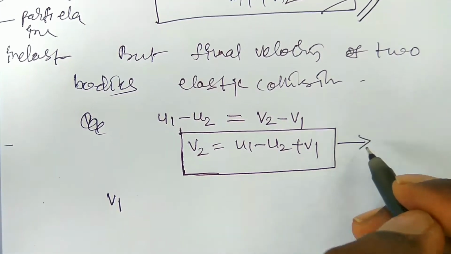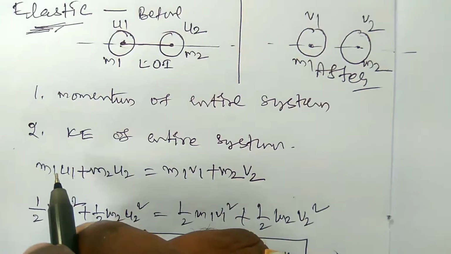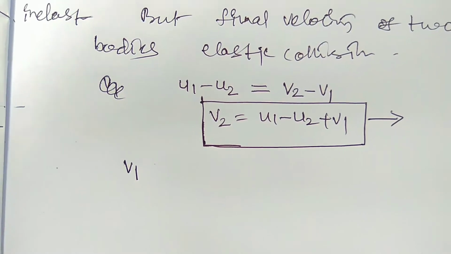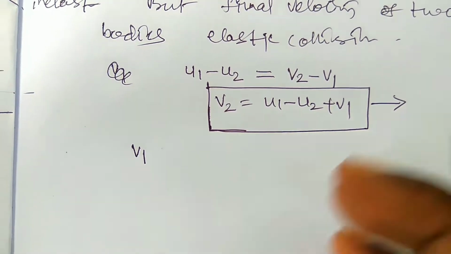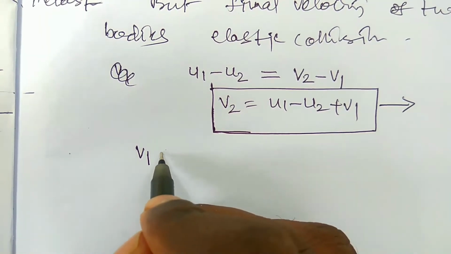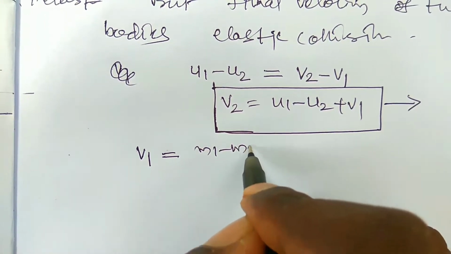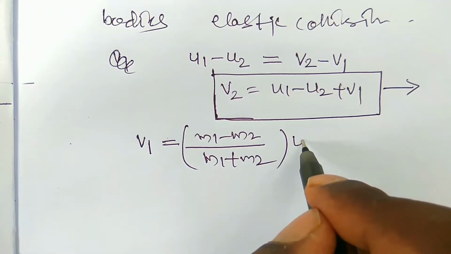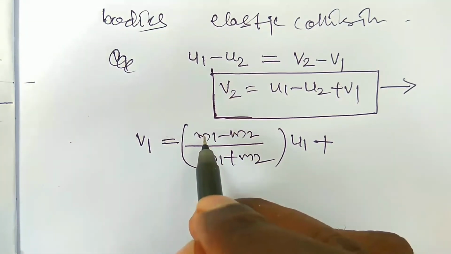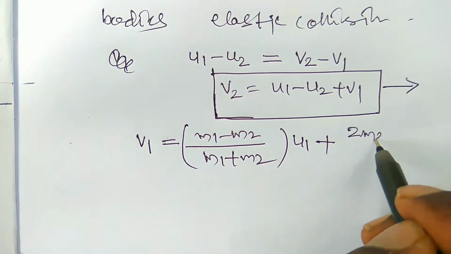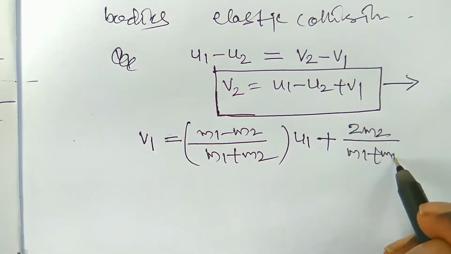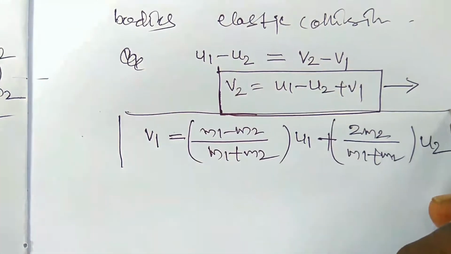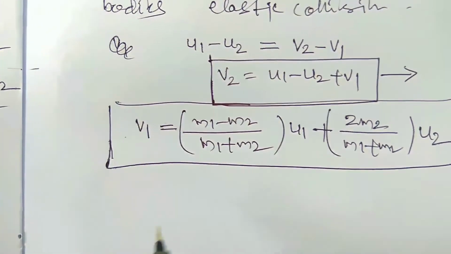This can be substituted in the momentum equation, that is m1 u1 plus m2 u2 equals m1 v1 plus m2 v2. We solved it in our previous video, and I will put it in the i-cards, so please check it once. Here v1 is equal to (m1 minus m2) by (m1 plus m2) into u1, plus 2 m2 by (m1 plus m2) into u2. So this is the final velocity of the first body when two bodies are in elastic collision.